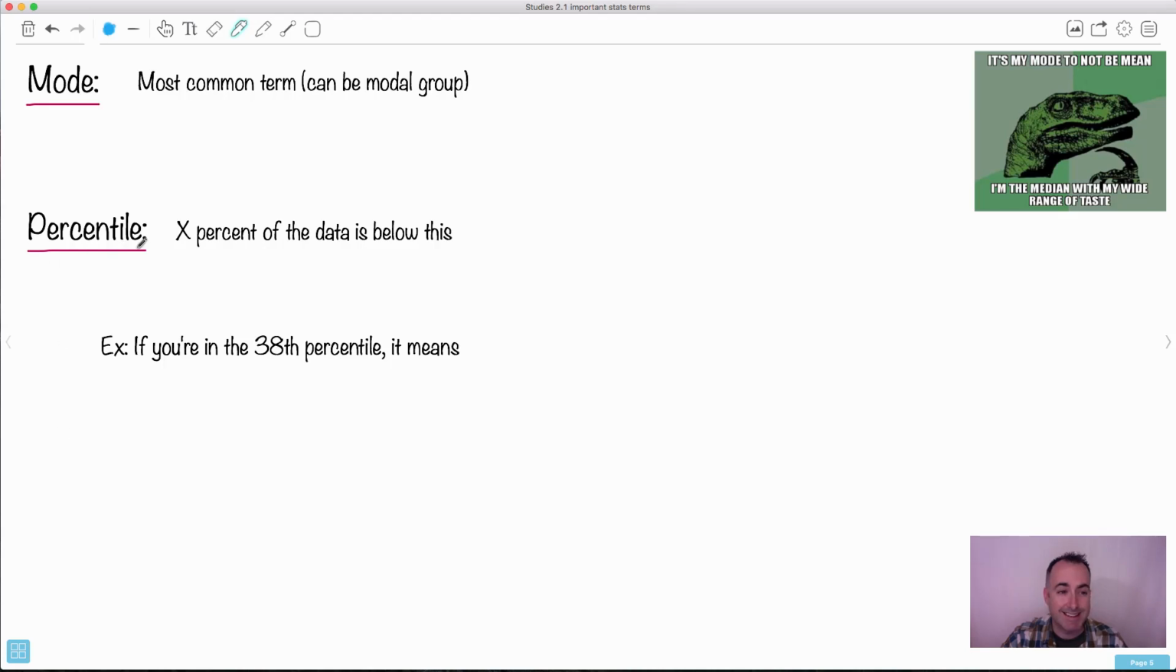So for percentile, it sounds a little bit abstract. It sounds a little bit like I'm going to be using some circular logic, but you'll see, hopefully it'll make some sense. So a percentile, what we mean is that if you're in a certain percentile, let's say the 38th percentile, what we mean is that this is the value below which 38% of the data lies. Okay, so if you're in the 38th percentile, it means that 38% of the data is below